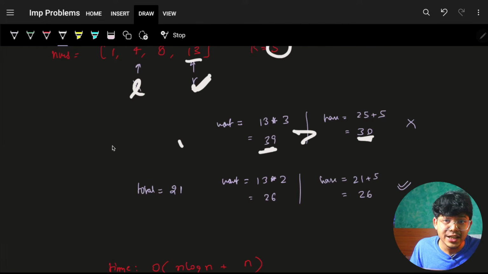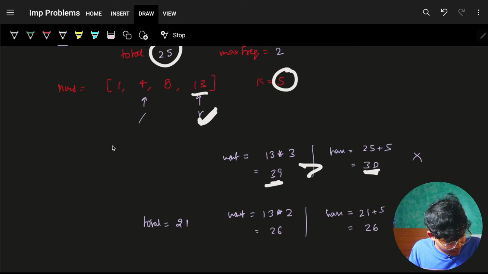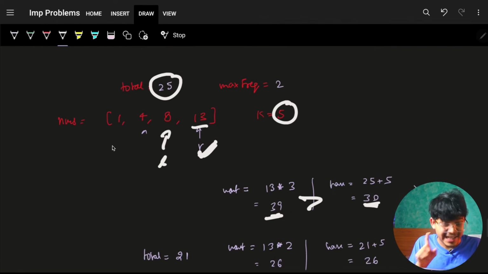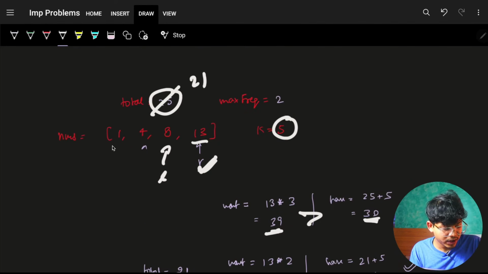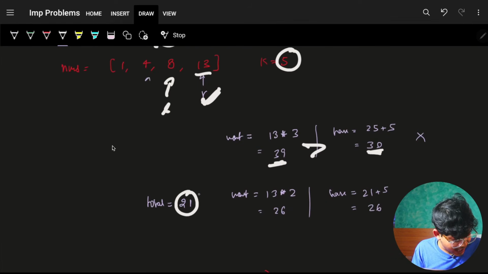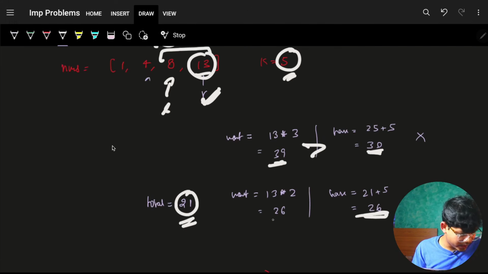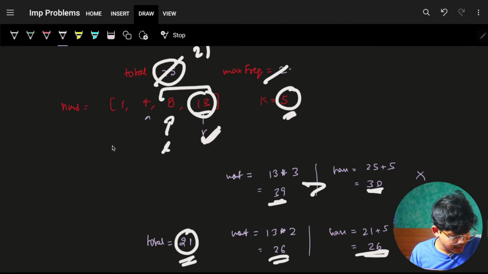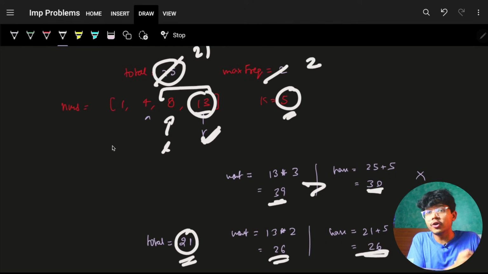So that is a while loop. Now I'll just increase my L. Again, as you increase your L, please make sure to decrease the total. It will become 21. Total has become a 21. Again, my new value which I have is 21 plus 5. I have 26. What I want is 13 into this length, which is actually again 26. It's true, for sure. Increase your maximum frequency by 2. So this is how you will go about.